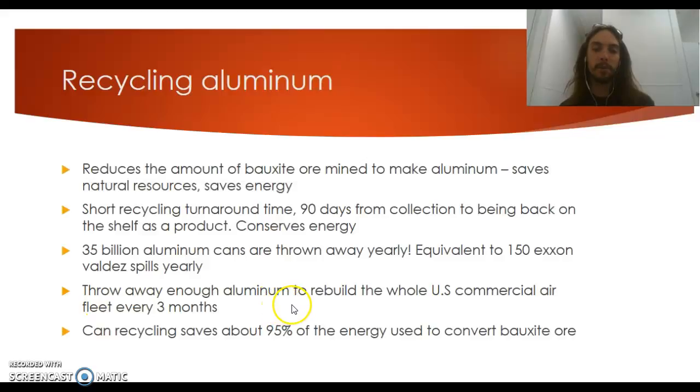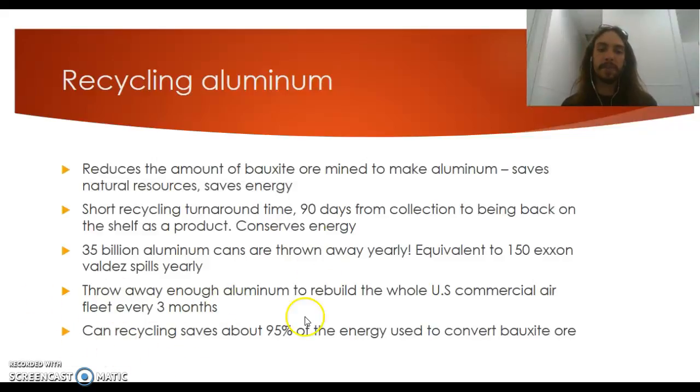We throw away enough aluminum in America to rebuild the whole United States commercial air fleet every 3 months. So imagine if we just recycled our aluminum, our prices of flying would go way down, because they would just use that recycled aluminum to continuously build new fleets or repair their old planes. So if you want to complain about how much it costs to fly anywhere, start recycling. That's a really simple step right there.